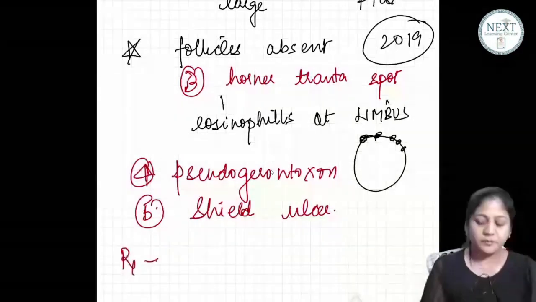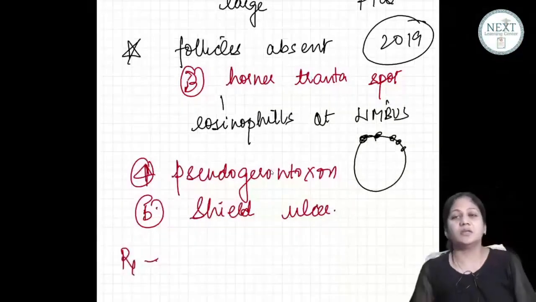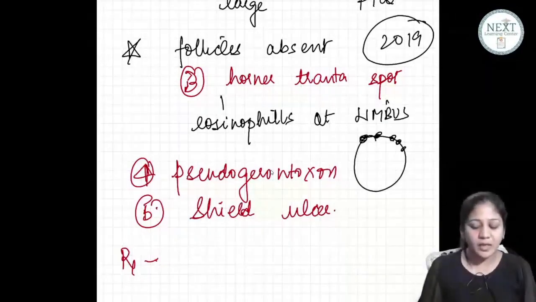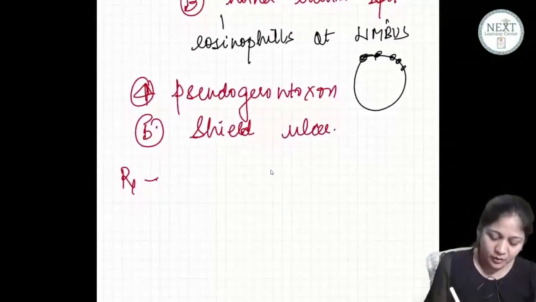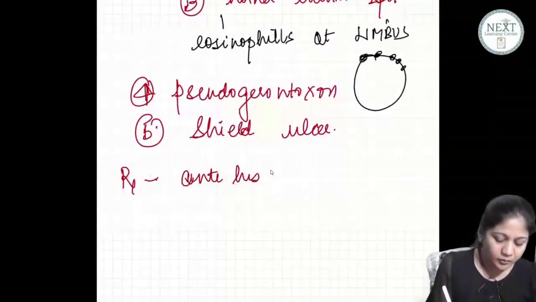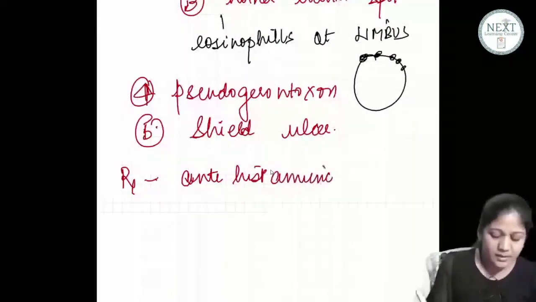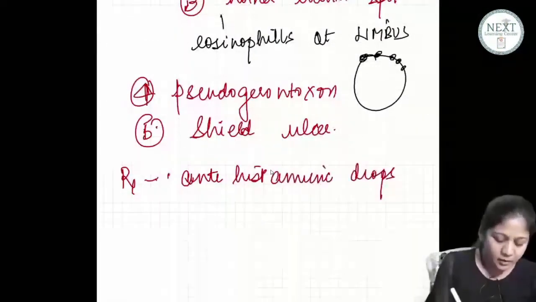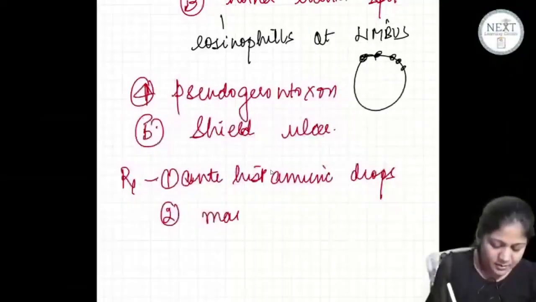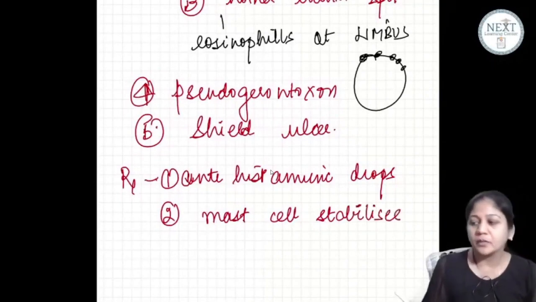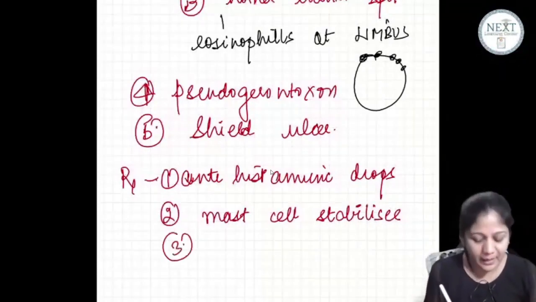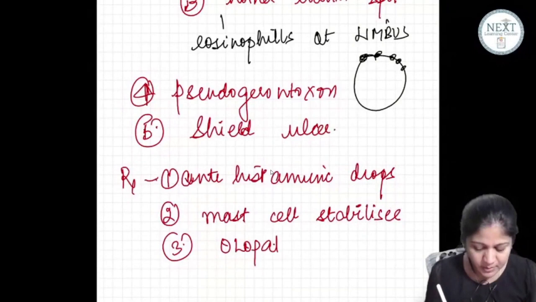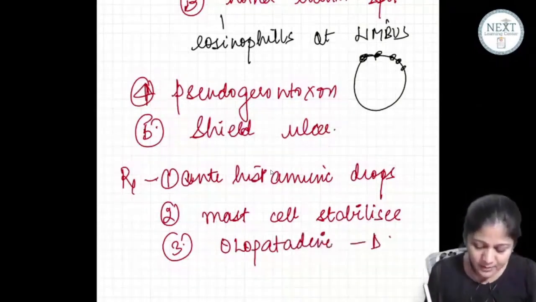Now, how do you treat? So this is a kind of allergy. How would you treat, guys? There's a small child. How are you going to treat this allergy? So first of all, you can give antihistaminics because there's a lot of itching to the baby. You can give antihistaminic drops. What else you can give? You can also give mast cell stabilizers. Yes or no? But otherwise, you have a very wonderful drug which is actually a combination of these two. This is called olopatadine and this is your drug of choice.